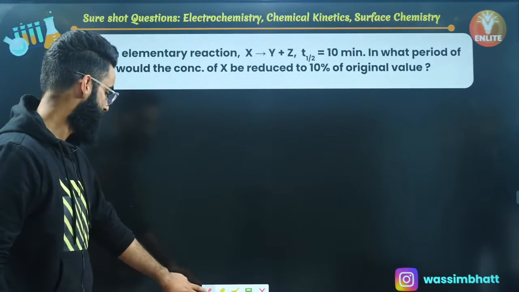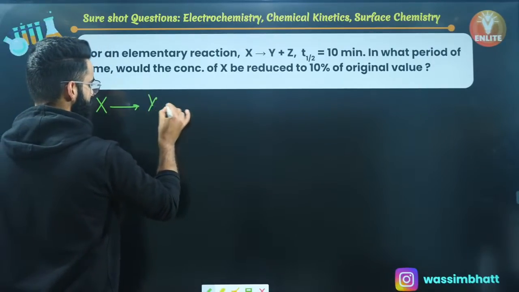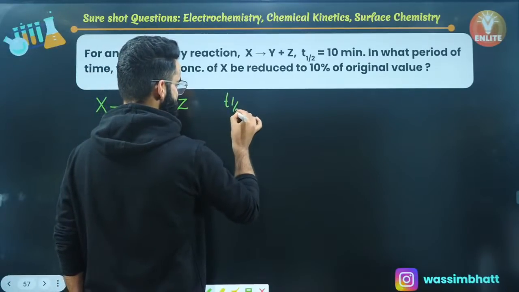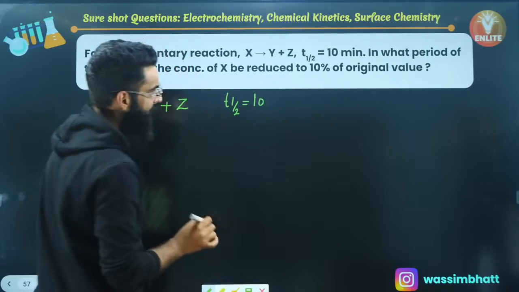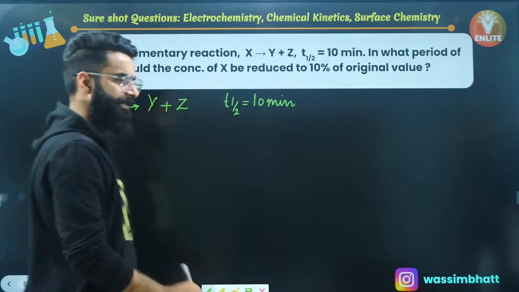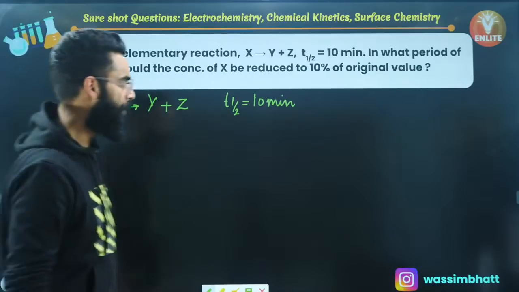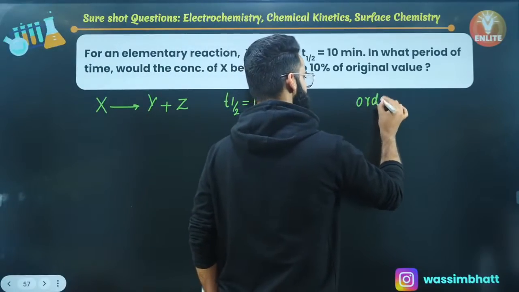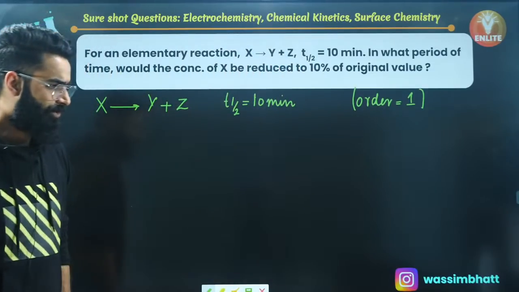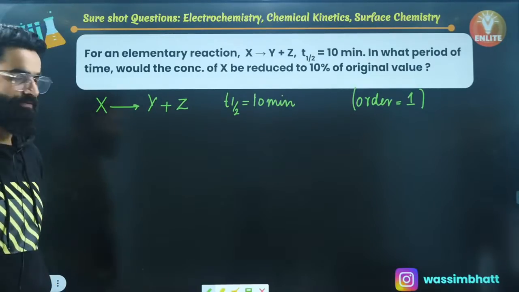As per the question, we are given an elementary reaction. An elementary reaction is the one which gets completed in a single step. This is the elementary reaction that's given to us. Its half-life, t1/2, is given to us as 10 minutes, right? Before solving the question, let me tell you, for an elementary reaction, order is always equal to molecularity. Molecularity of this reaction is 1. Therefore, the order of the reaction is supposed to be 1. So the given reaction follows first order kinetics, right? Because it's a unimolecular reaction, and for elementary reactions, order is equal to molecularity. So the order of the reaction is going to be 1.